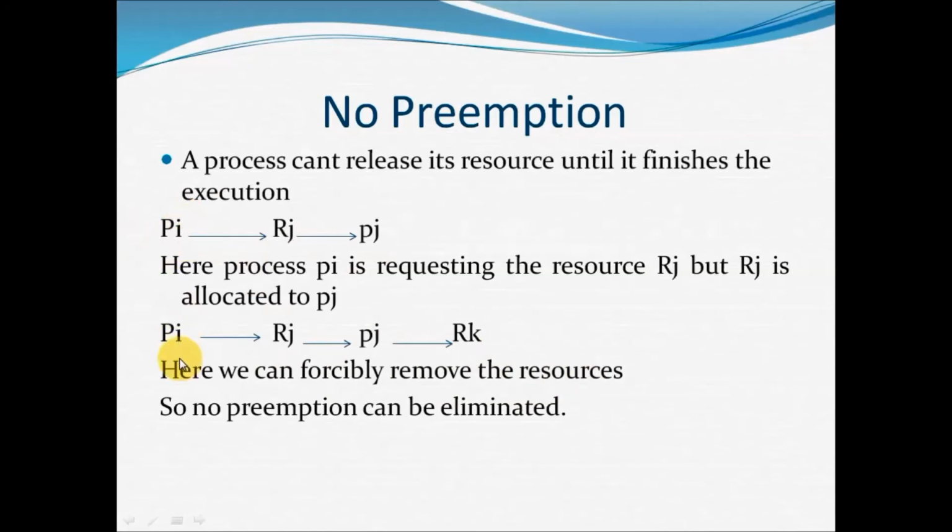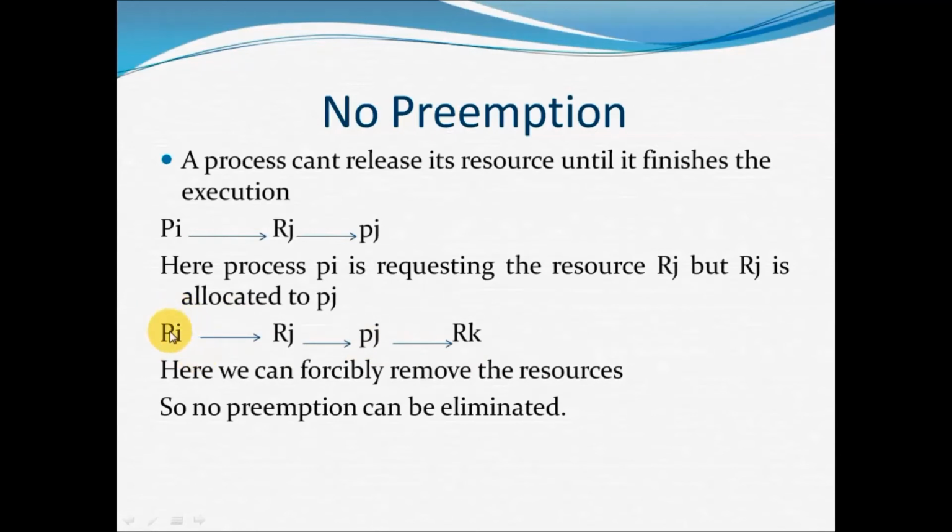In the second case, process PI is requesting RJ, but RJ is allocated to PJ. But PJ is requesting the resource RK. So if you allocate the resource RJ to PI, obviously PI can finish its execution.